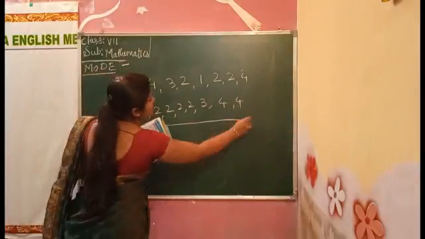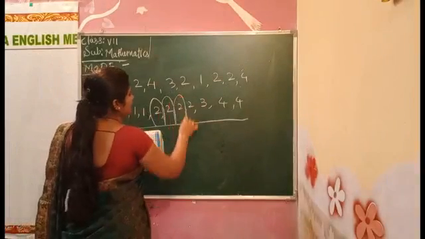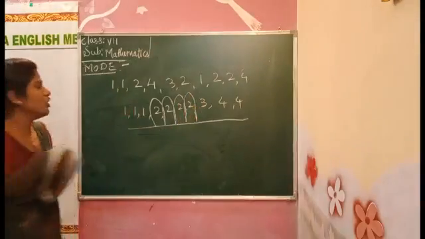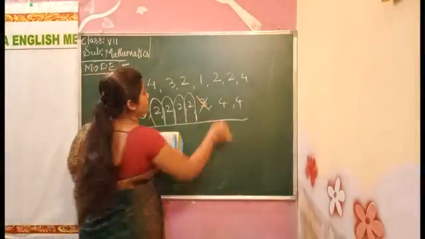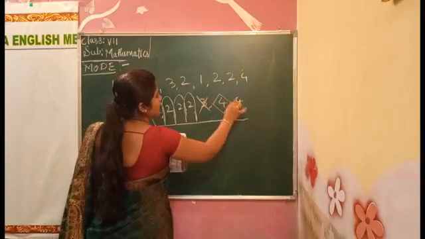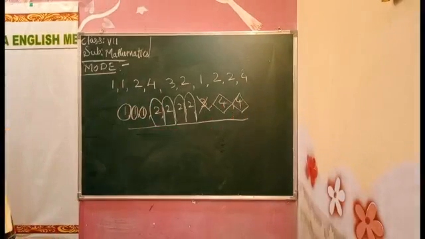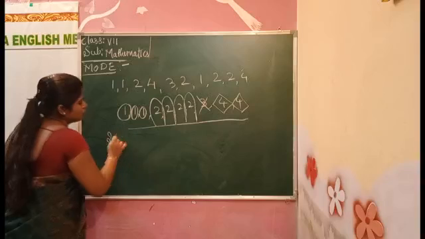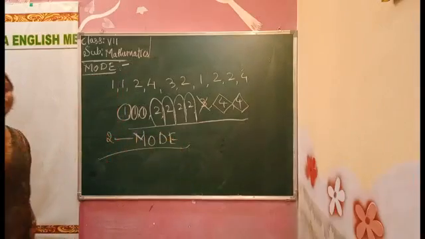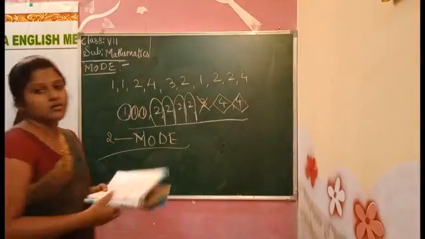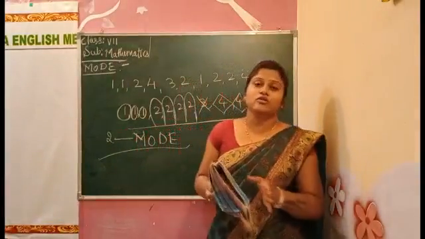You know, the highest repeated number. Which is the highest repeated number? 2. Because 1 occurred 3 times, 3 occurred only 1 time, and 4 occurred how many times, children? 2 times. So the number repeated the most will be 2. So 2 is what, children? Our mode. 2 is our mode. Okay, this is the way to find the mode.